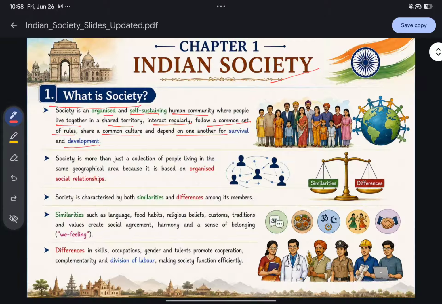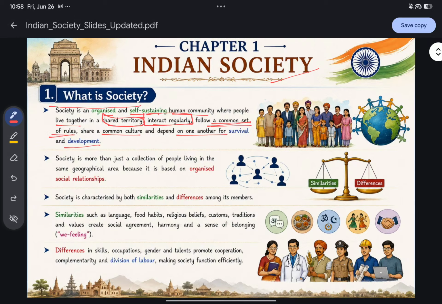When we say society, society is actually a group of people living in a shared territory, interacting regularly, following a common set of rules, sharing a common culture, and depending on each other for day to day work. Society is not just a mere group of individuals.